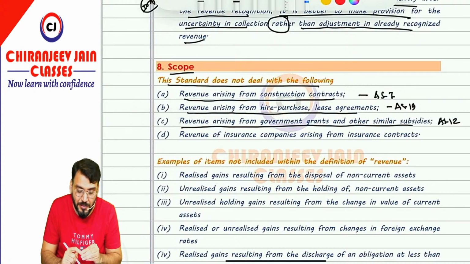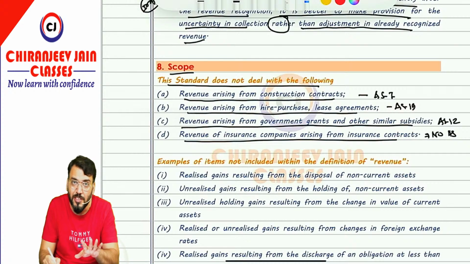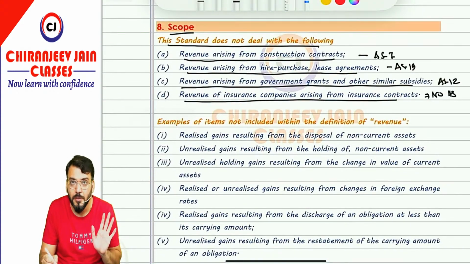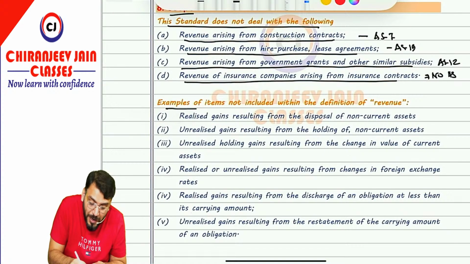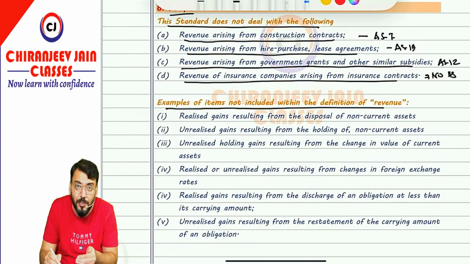Chalega? Yes sir. And revenue from insurance company arising from insurance contract, for this we have no accounting standard, but revenue arising in case of insurance company is outside the scope of AS9, but there is no accounting standard for that. Okay sir? Chalega. Then examples of items not included within the definition of revenue, means they have just given a clarification that these are not revenue. These are other income.